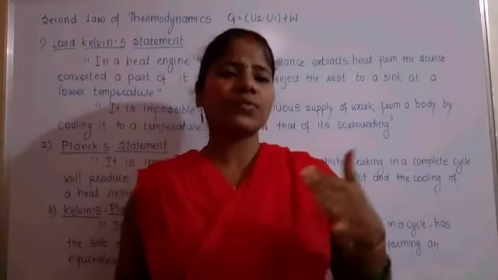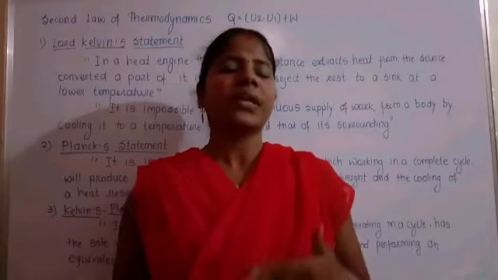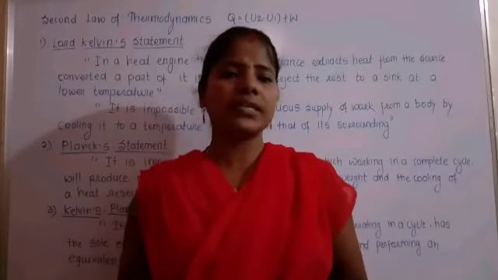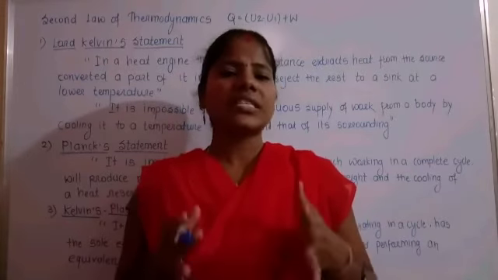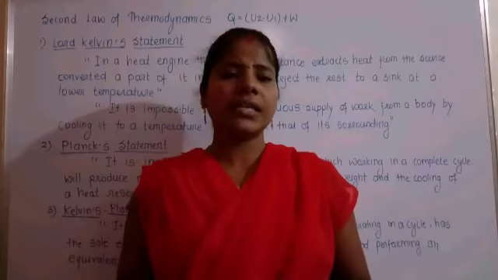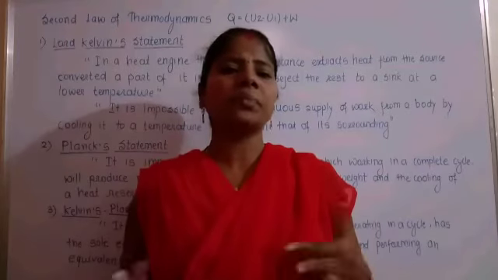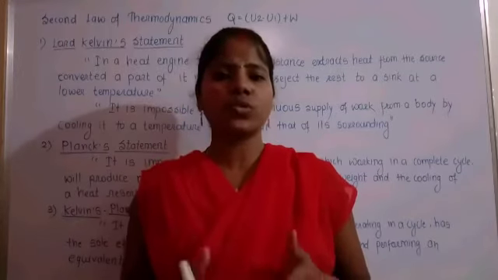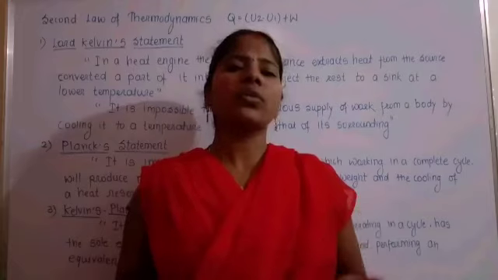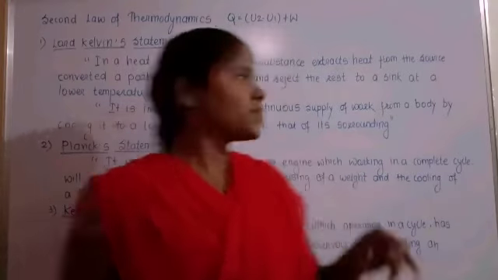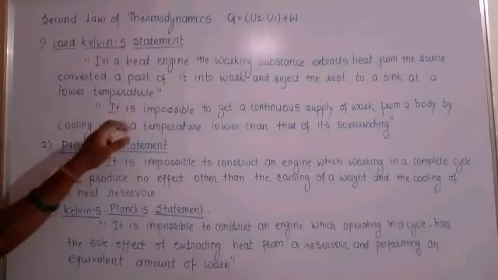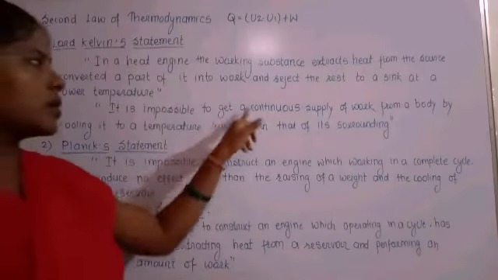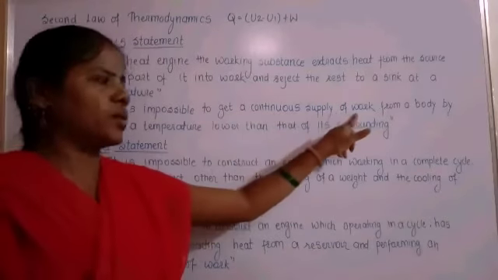By continuously absorbing heat from the source, the temperature of the source decreases, and a stage comes where no work is done, because the temperature of the source has lowered to that of the surroundings. So that's why this is another form: it is impossible to get a continuous supply of work.